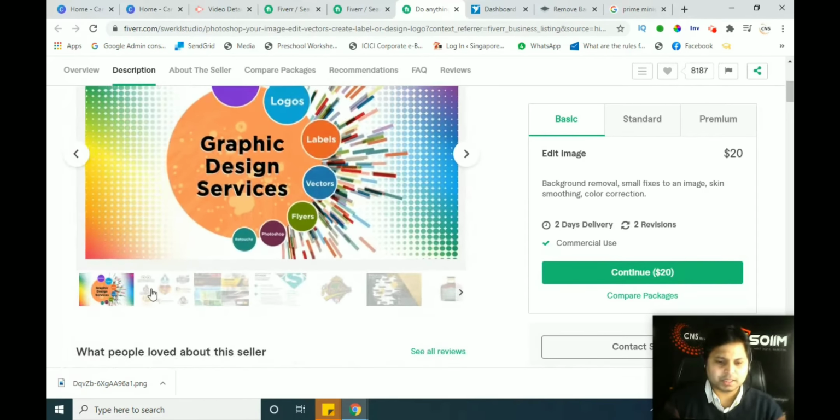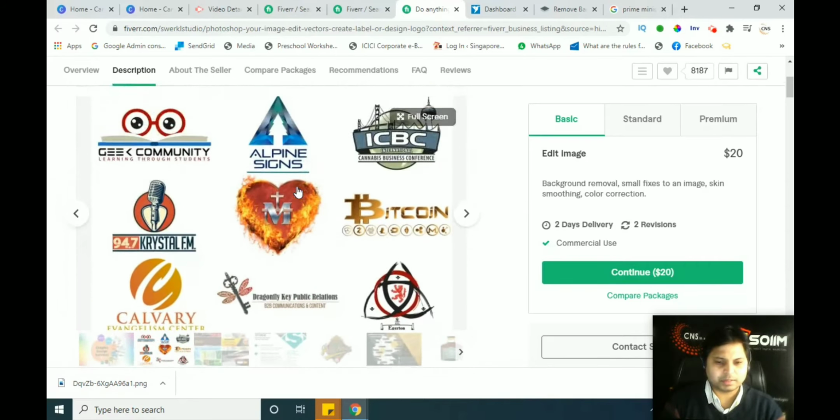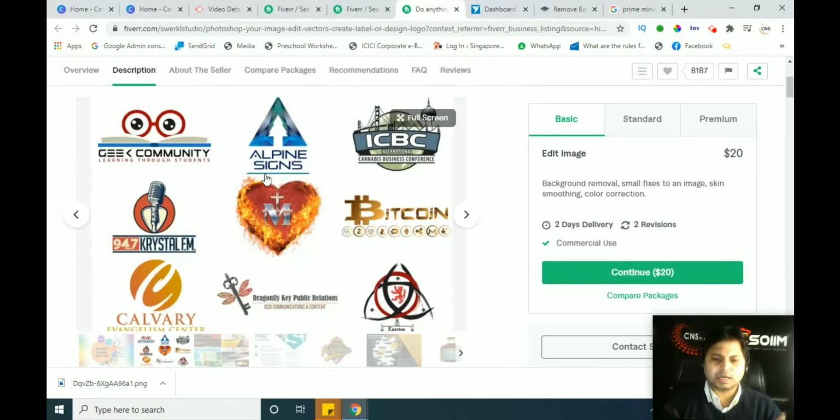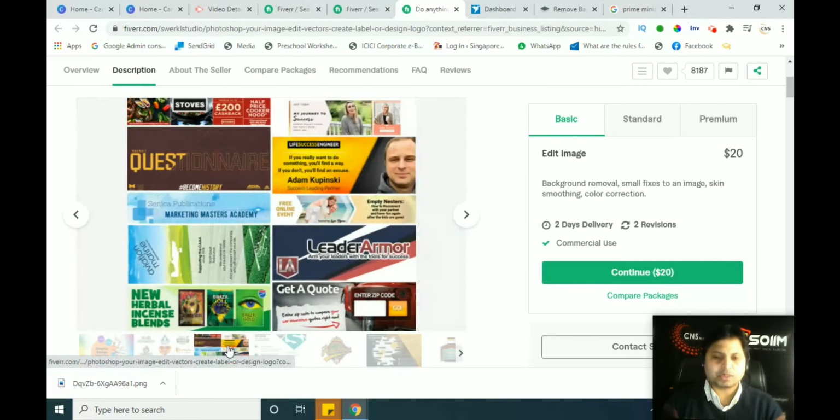You can create these types of designs. It's all about the style. It's all about imagination, how better you are going to imagine. So it's your creativity, it's not a skill, it's your creativity. If you are more creative, you can do the best design in Canva. So please look for the creativity part and think more and more about how it should look better and unique. Once your design is unique, people will always pay you a good amount.